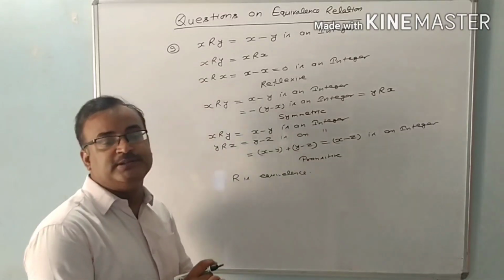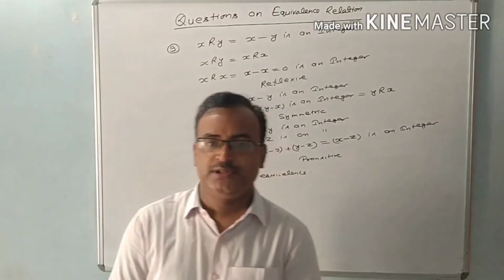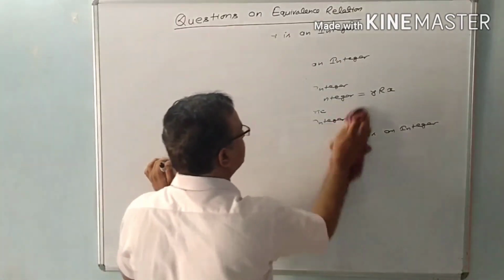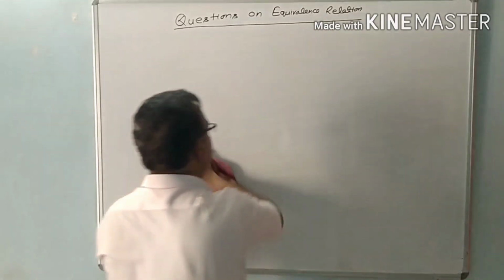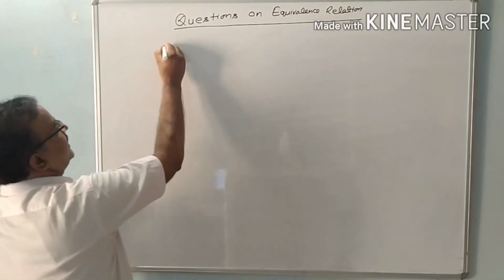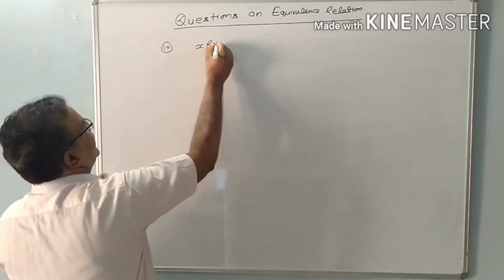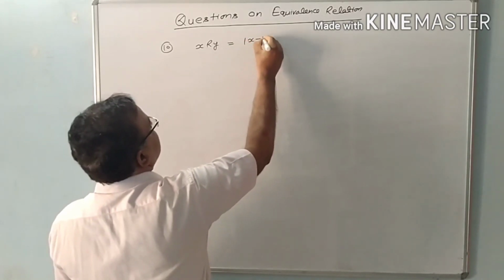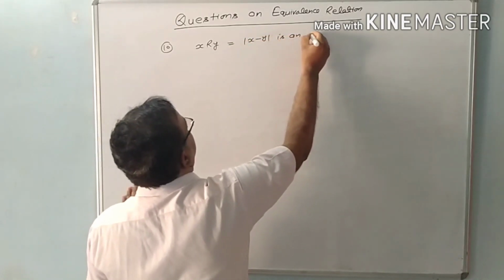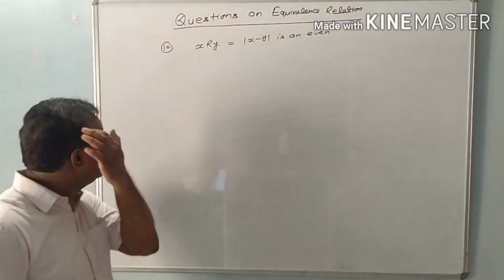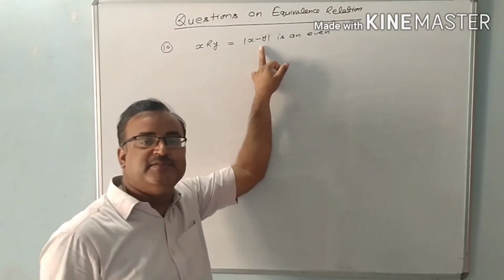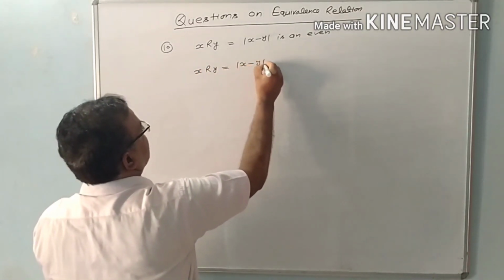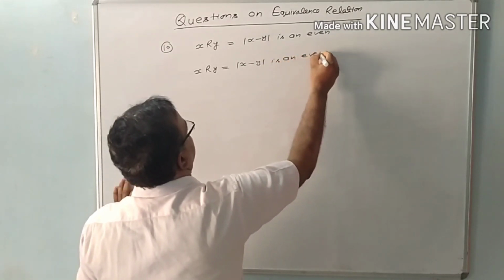I have completed 9 questions and now I am going to discuss some more questions. Now question number 10. X is related with y if modulus of x minus y is an even number. If x minus y is an even number, it's clear that mod of x minus y is divisible by 2. So x has relation with y if x minus y is even, that is, divisible by 2.